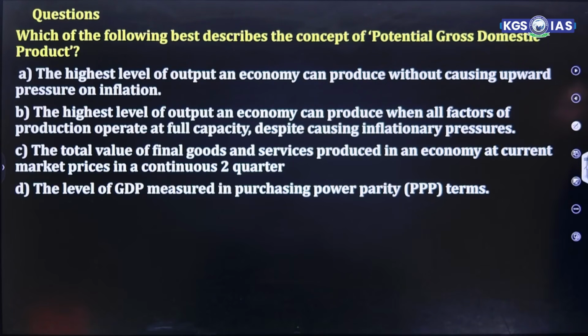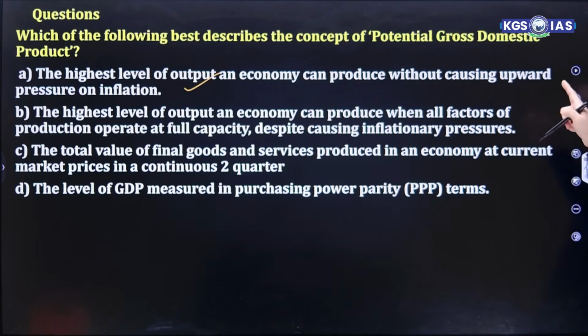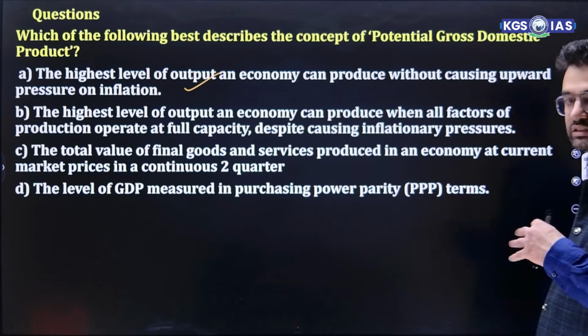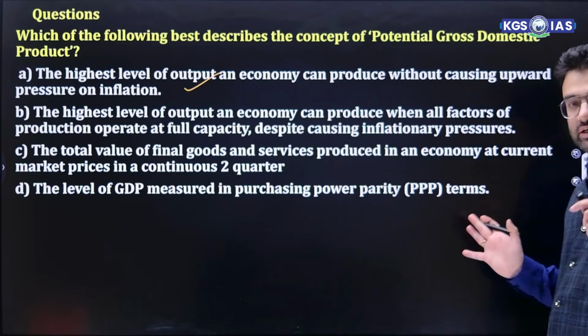Next, which of the following best describes the concept of potential GDP? The highest level of output an economy can produce without causing upward pressure on inflation. The highest level of output an economy can produce when all factors of production operate at full capacity despite causing inflationary pressure. The total value of all final goods and services produced in an economy at current market price in continuous 2-quarter. The level of GDP measured in purchasing power parity. The correct statement is A. The highest level of output an economy can produce without causing upward pressure on inflation. That means the highest output you produce without causing inflation pressure and used at full employment level.